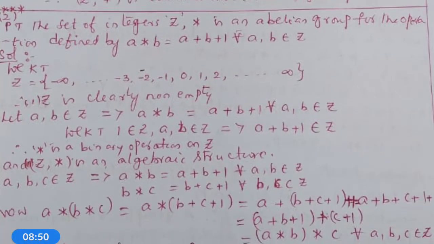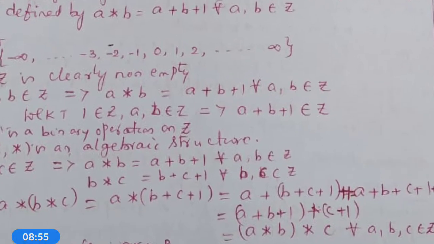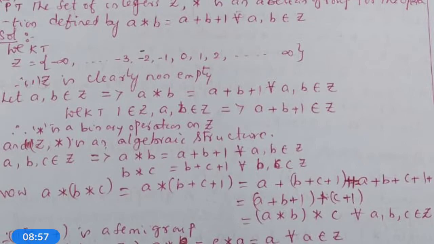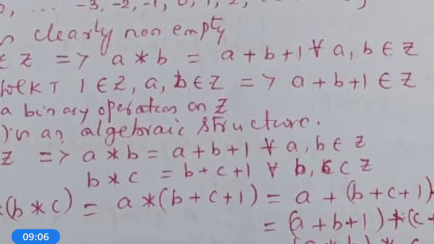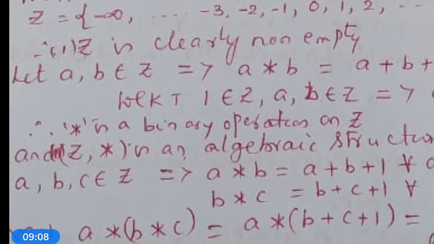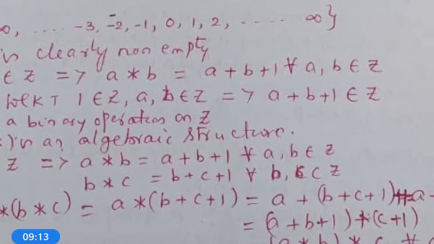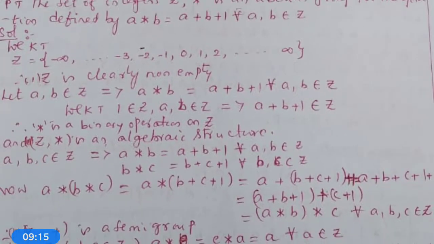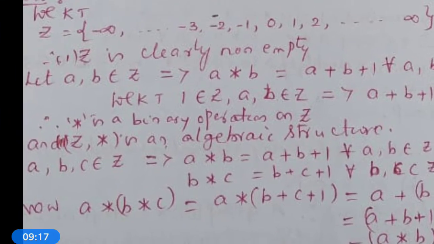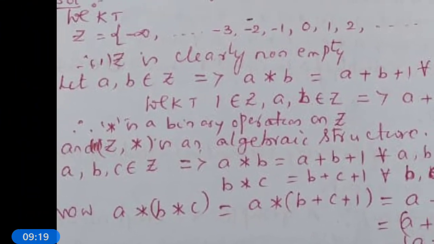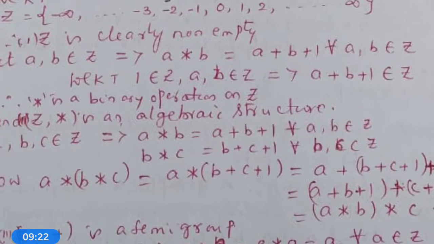Now, let us choose two elements in Z. Let a, b belong to Z, which implies a star b = a + b + 1 for all a, b belongs to Z. We know that 1 belongs to Z, a belongs to Z, b belongs to Z, because a and b are chosen from Z. Therefore, a + b + 1 belongs to Z. Therefore, star is a binary operation on Z. Therefore, (Z, star) is an algebraic structure.